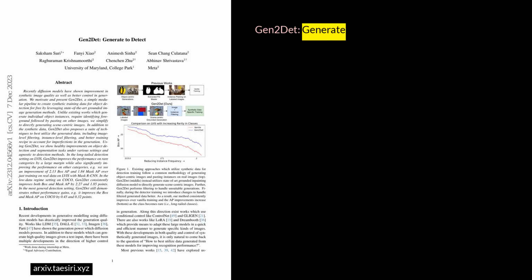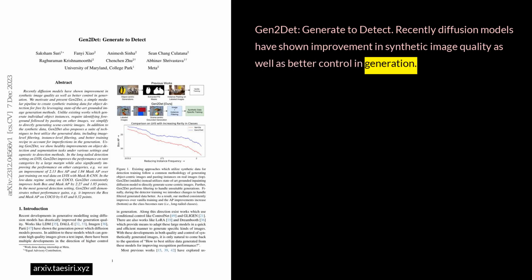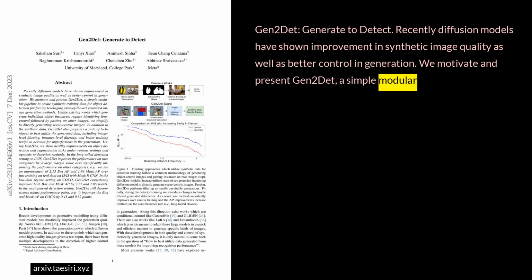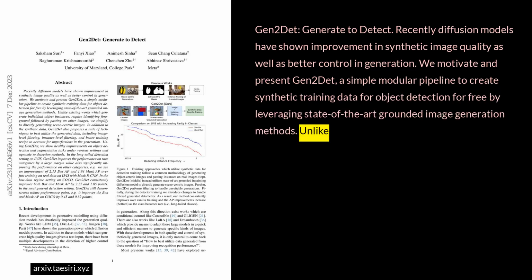Gen2Det, Generate to Detect. Recently, diffusion models have shown improvement in synthetic image quality, as well as better control in generation. We motivate and present Gen2Det, a simple modular pipeline to create synthetic training data for object detection for free by leveraging state-of-the-art grounded image generation methods.